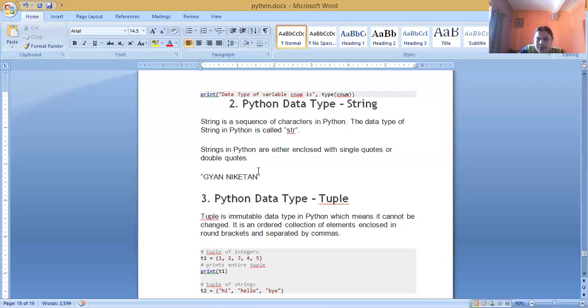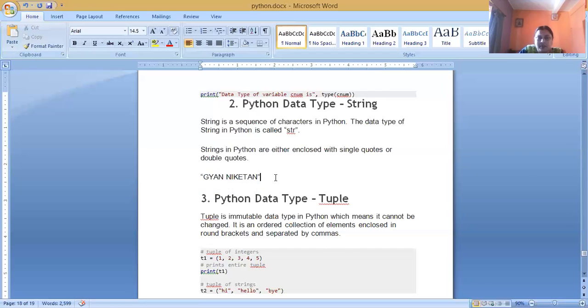At the 11th position, the position of N is 11. In backward traversal, the position of N is -1, -2, -3, -4, -5, and so on up to -12. Means -1 to -L, and in forward traversal 0 to L minus 1.